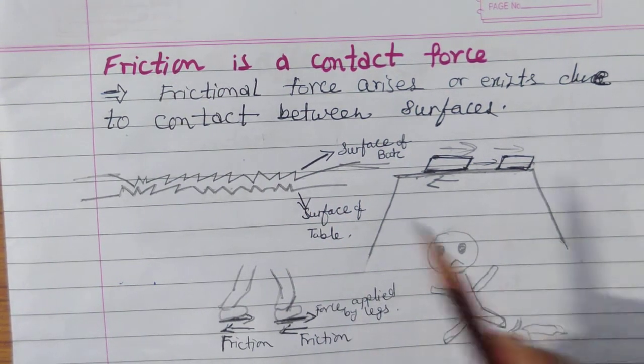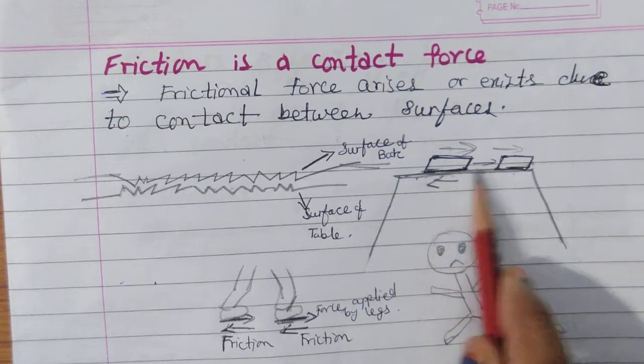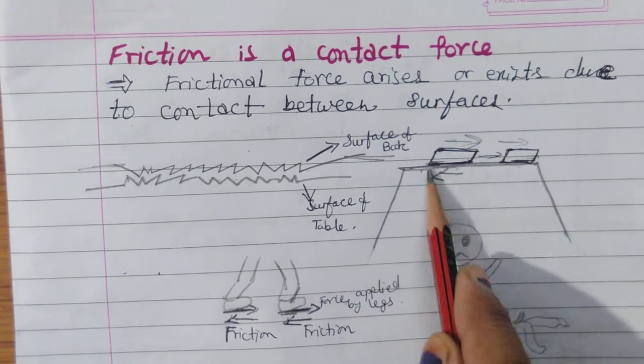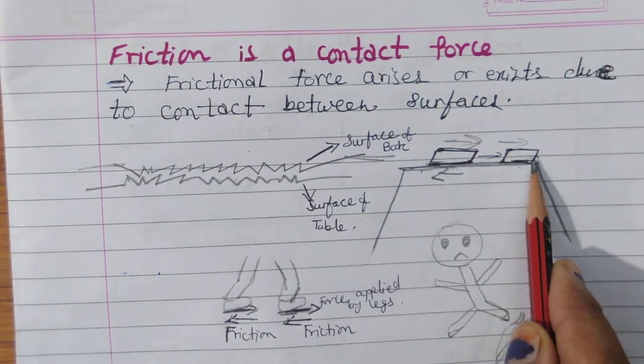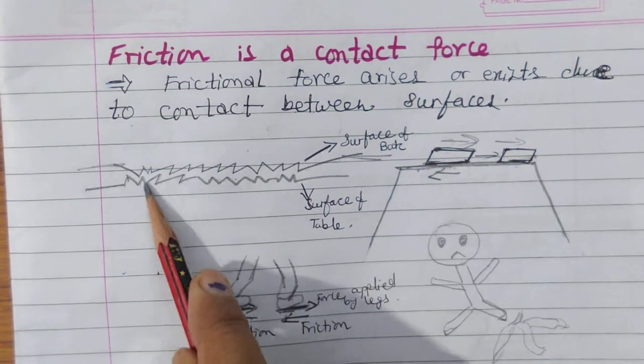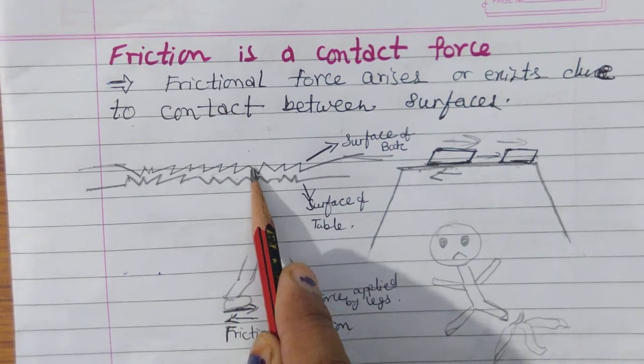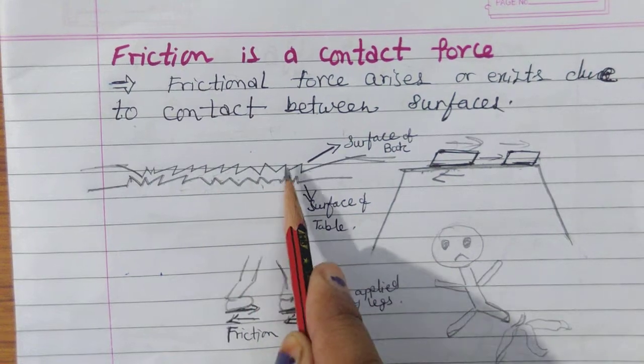This is only a concept. So this surface is also not totally smooth. When we see these surfaces with the help of a microscope, we will find these types of irregularities in the surfaces. This is surface number 1.